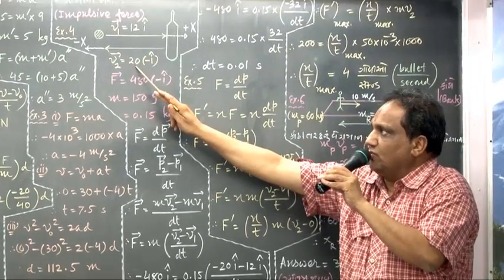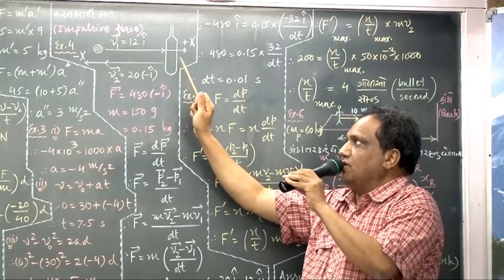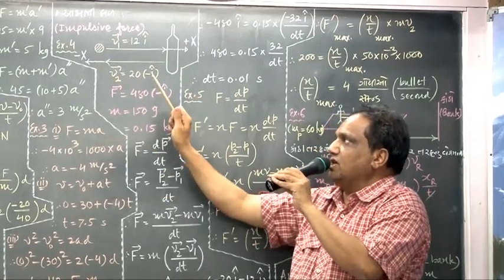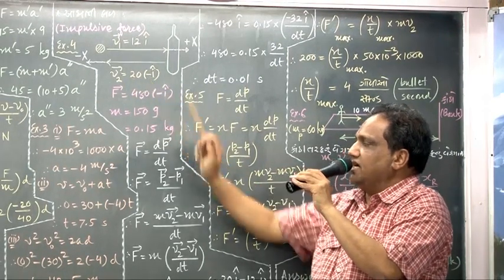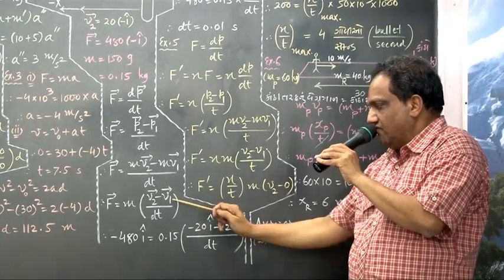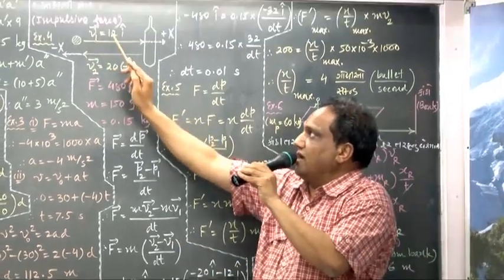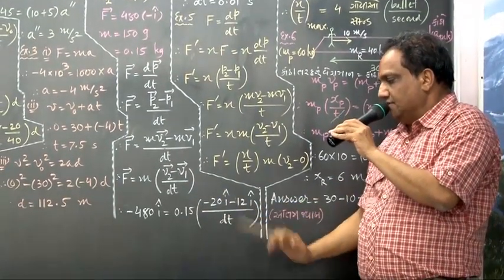Vector equals magnitude multiplied by unit vector. The magnitude of the final velocity they give is 20 meter per second, but because it is along the negative x-axis, I should write the unit vector as minus i hat. So vector v2 is now minus 20 i hat, everybody, minus 20 i hat, minus vector v1. What is vector v1? 12 i hat. Say upon dt.